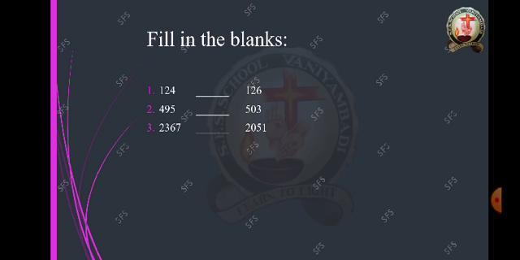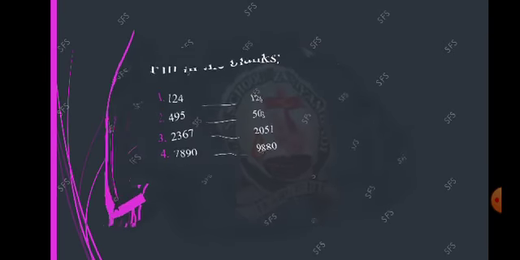2367-2051. Next, 7890-9880. So here you have to compare the numbers, whether it is greater than or less than. Okay, children, first you have to take your test note and write down today's date, and below the date write down the lesson name as numbers and start writing your test.